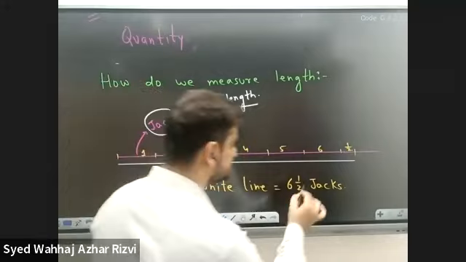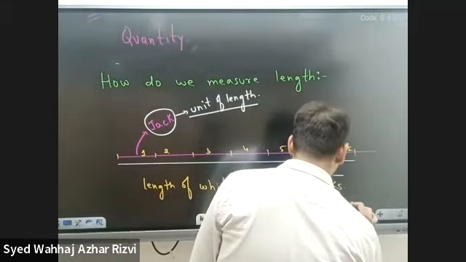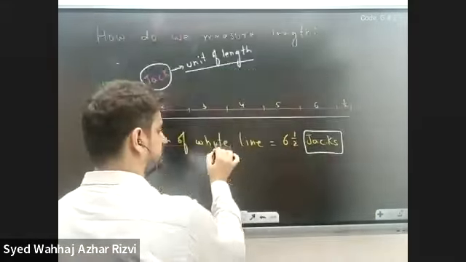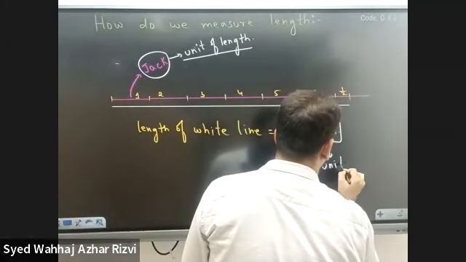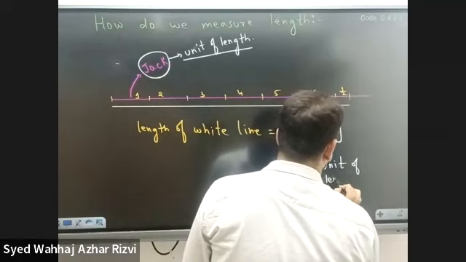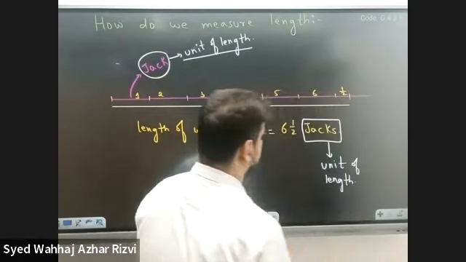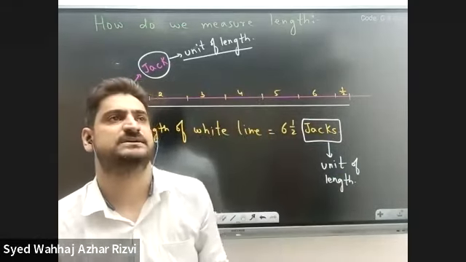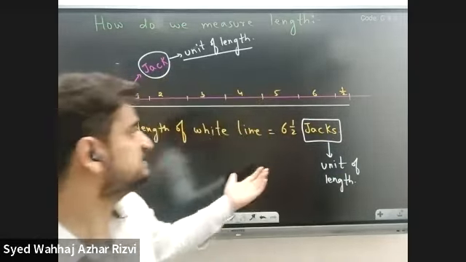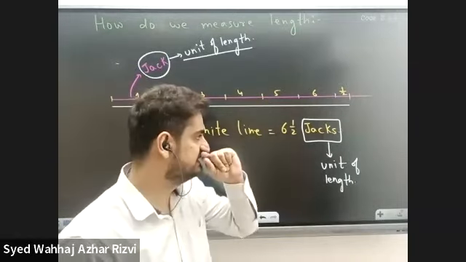Jack is a unit of length. It is the reference unit. What is a unit? A unit is a reference which is repeated a few times so as to get a value equal to that of the given length.